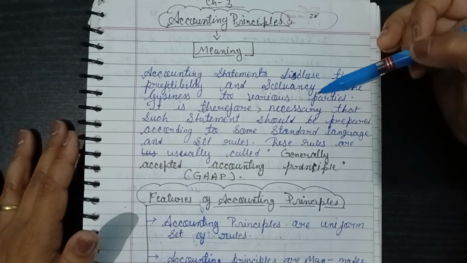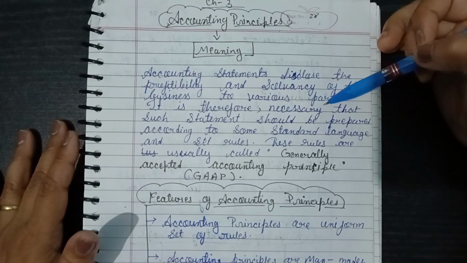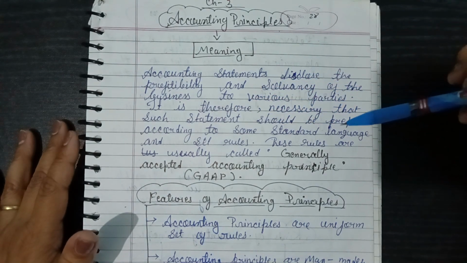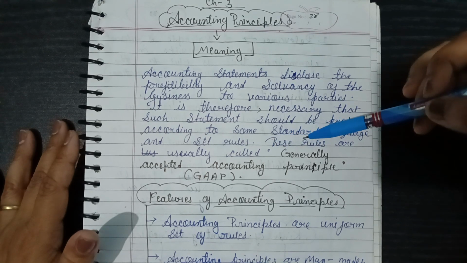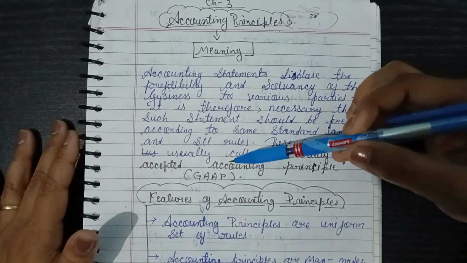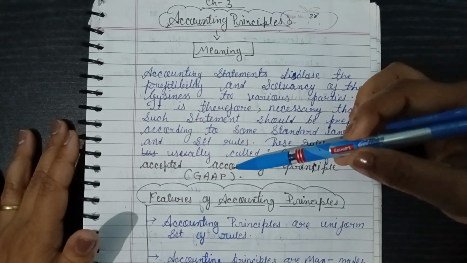It is therefore necessary that such statements should be prepared according to the same standard language and set rules. These rules are usually called generally accepted accounting principles, that is GAAP.